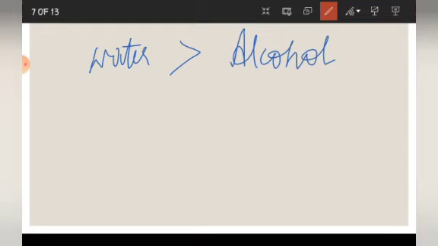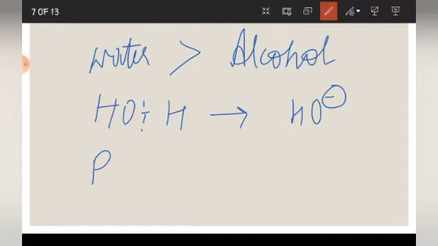See how we can give? Water, HOH, will split, and what will be formed? OH minus ion. And here ROH will be splitting in alcohol, and what will be formed? Alkoxide ion.